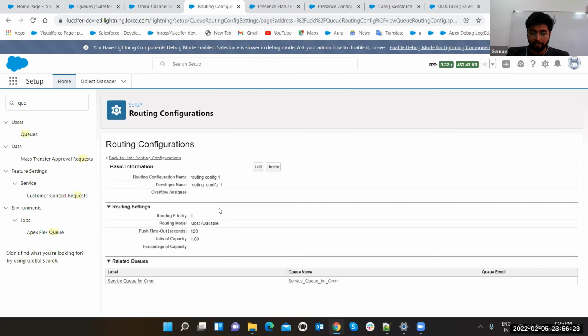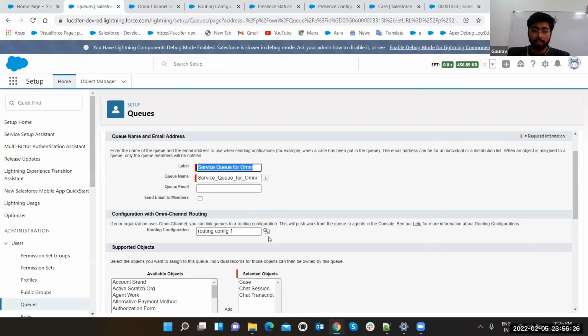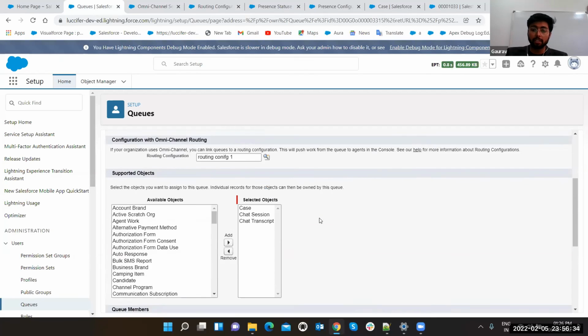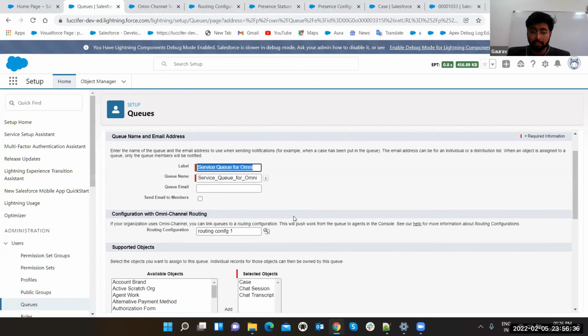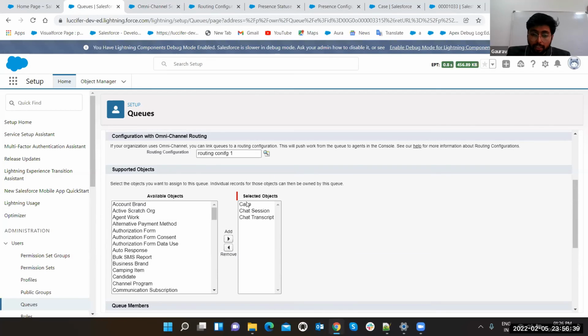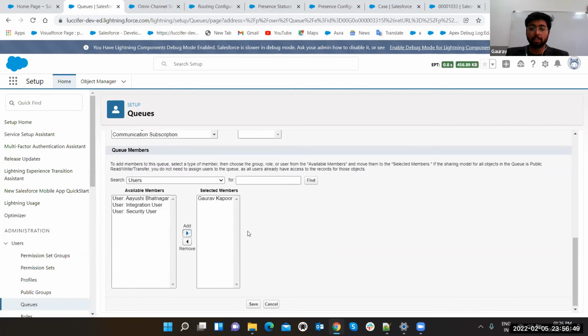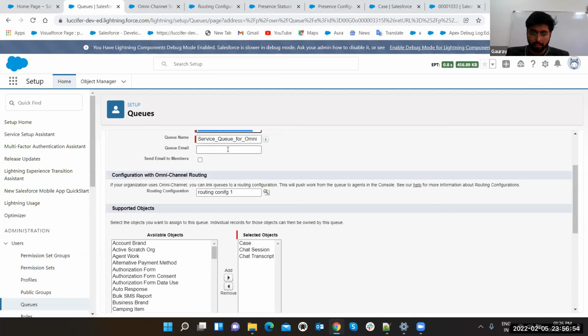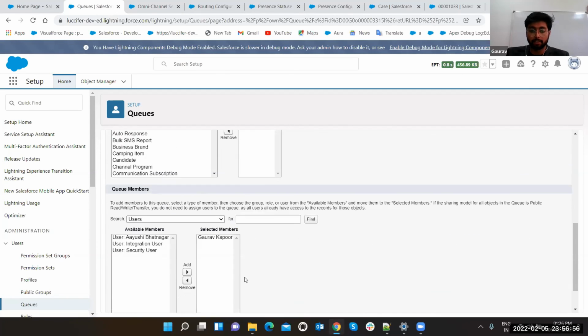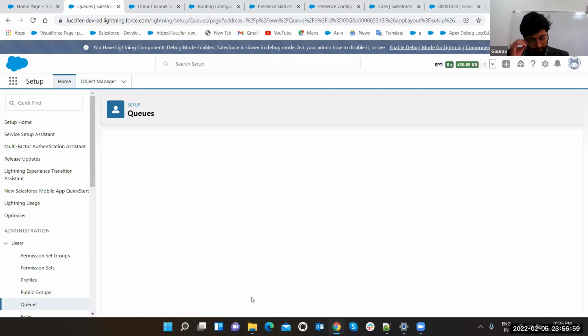Once you save the routing configuration, then you have to come to the queues, click on this magnifying glass, and this magnifying glass is going to show you all the routing configurations and select it. So now that routing configuration is with this queue. And when you are making this queue, mind it guys, you have to select these: case, chat session, and chat transcript. These are the standard objects that you have to add for omni-channel. Without this, omni-channel is not going to work. Okay. And you have to again select the users, the basic steps to make the queue. That's it. With this routing configuration setup, just click on save button.